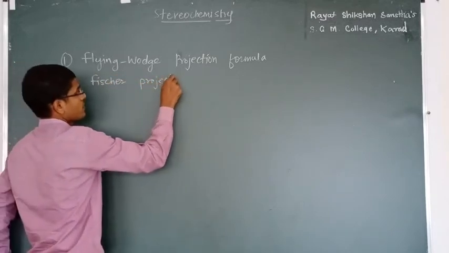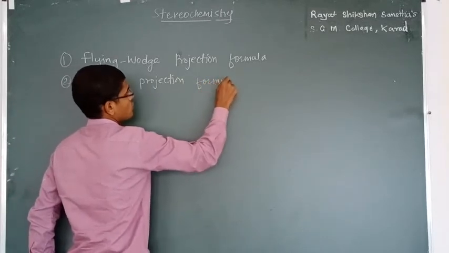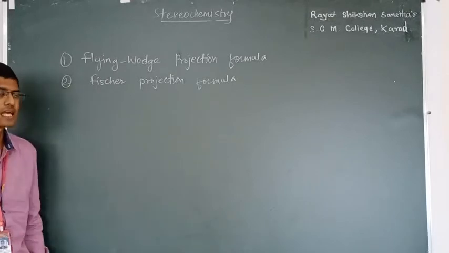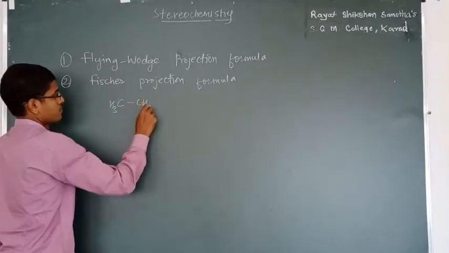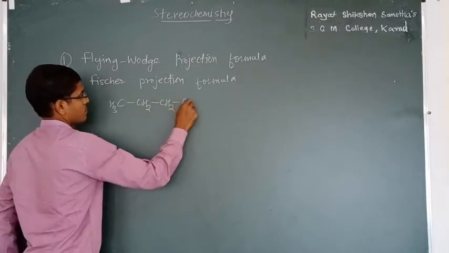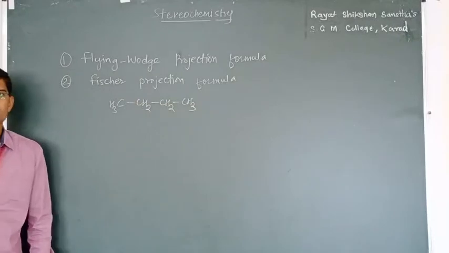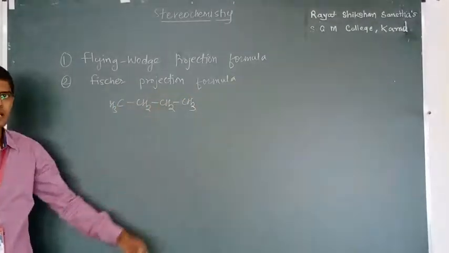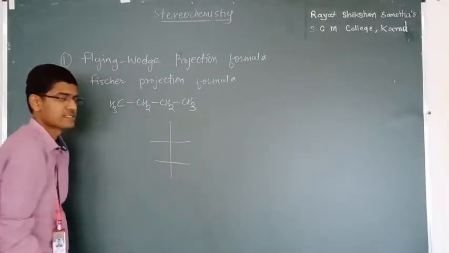Fischer projection formula. In this Fischer projection formula, let's see the example of butane. How is this butane molecule drawn using Fischer projection formula? By vertical lines and horizontal lines.